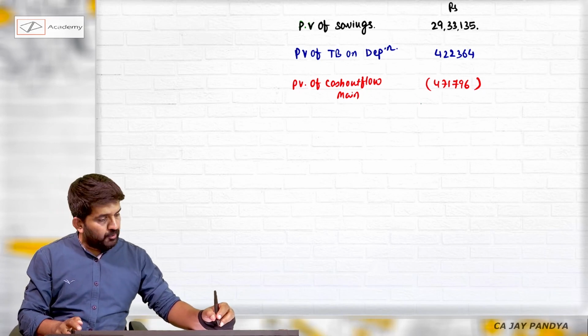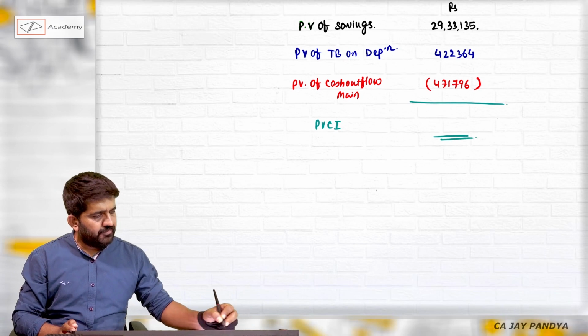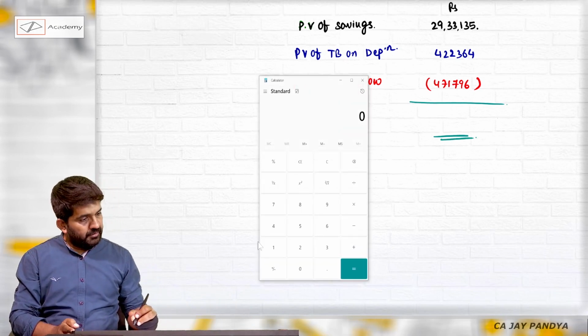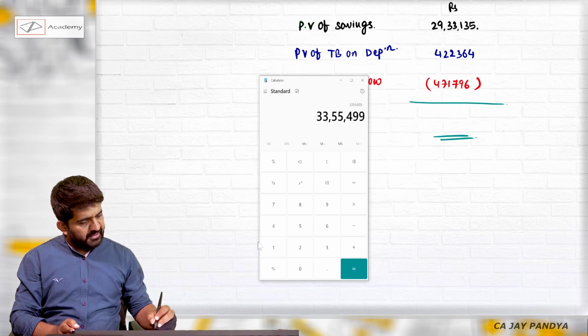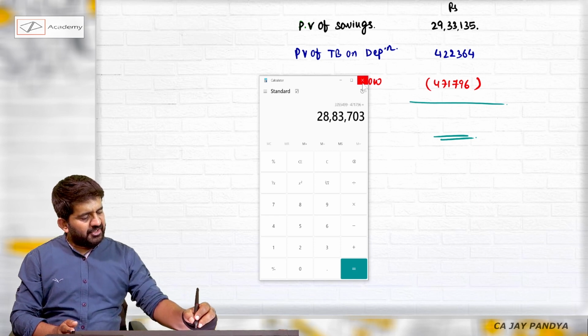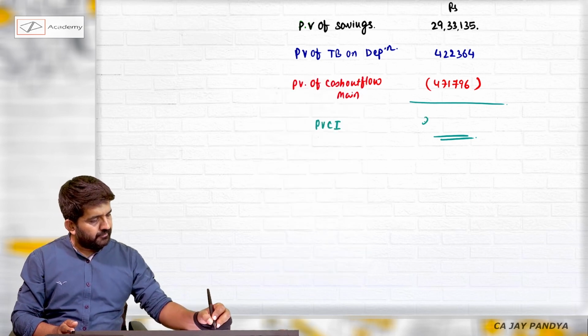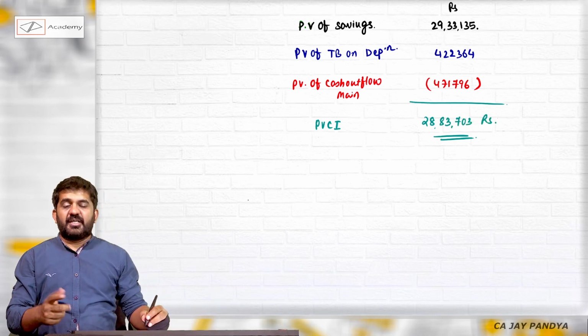I can start with cash outflow. Before that, let me total the present value of cash inflow. 29,33,135 plus 4,22,364 minus 4,71,796 is 28,83,703, which is the present value of cash inflow.